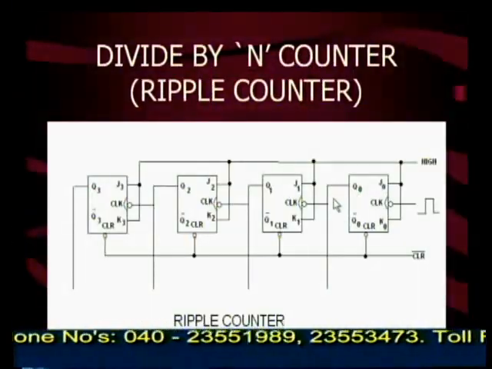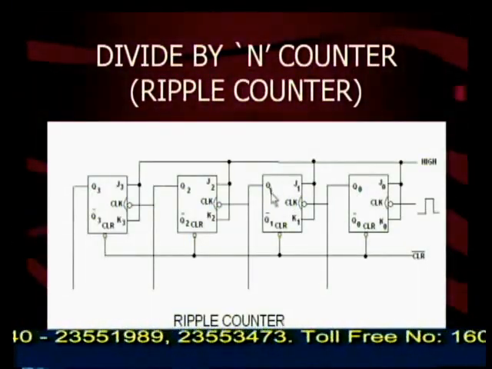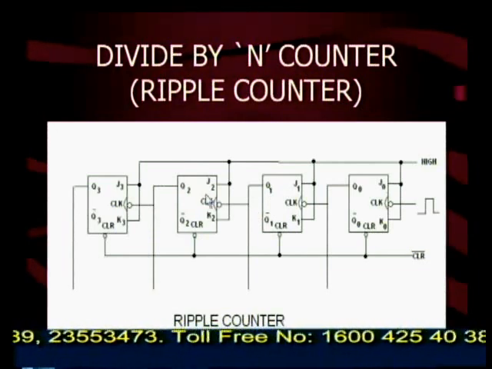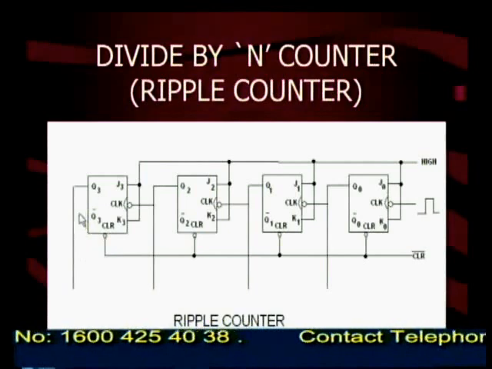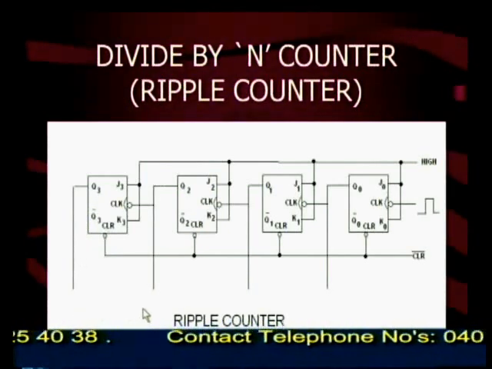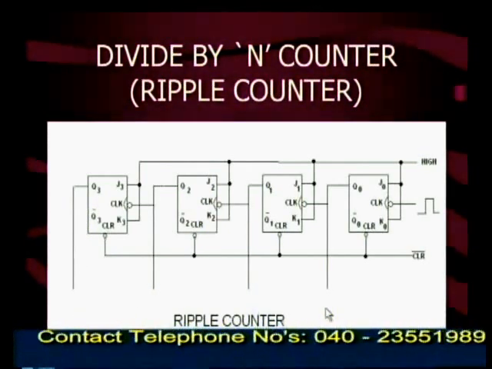Whenever the 8th clock pulse is applied, in such a case, all 4 flip-flops toggle. Q0 is changing from 1 to 0, which gives a trailing edge. Q1 is also changing from 1 to 0, which gives a trailing edge. Q2 is also changing from 1 to 0, which gives a trailing edge. Therefore, Q3 changes from 0 to 1. Therefore, the output is 1, 0, 0, 0. In a similar manner, the counting continues for the remaining clock pulses up to the 15th clock pulse.